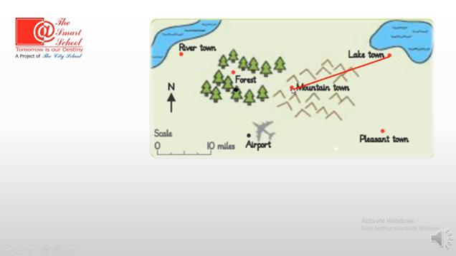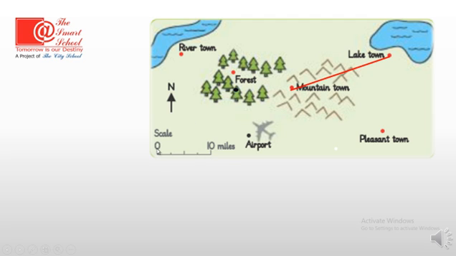This is the mountain town and this is the lake town. Now let's see how far these are from each other. So what do we need to find the distance? First of all, we need to find on the map scale, what is 1 inch used for?